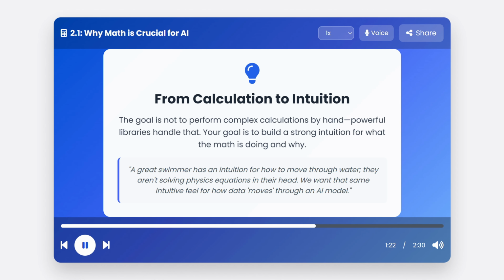The most important shift in your thinking is moving away from calculation and towards intuition. The goal is not to solve complex equations on a whiteboard. We have powerful computer libraries that do all the heavy lifting for us. Your job is to understand what is happening. You want to build a gut feeling for how changing one thing affects another inside the model. It's like a swimmer who has an intuition for water, not one who is solving physics equations in their head.